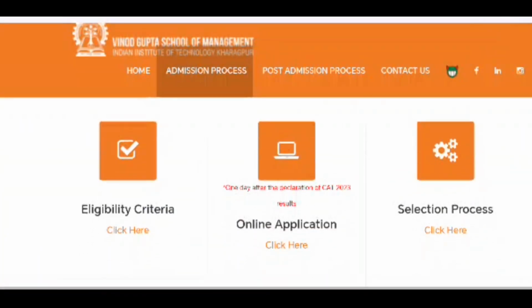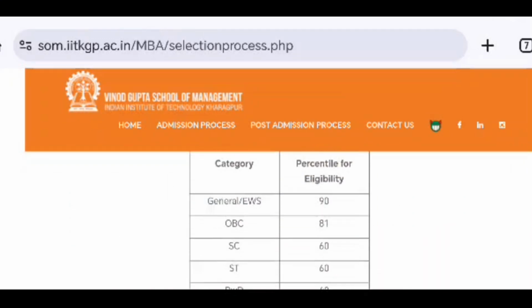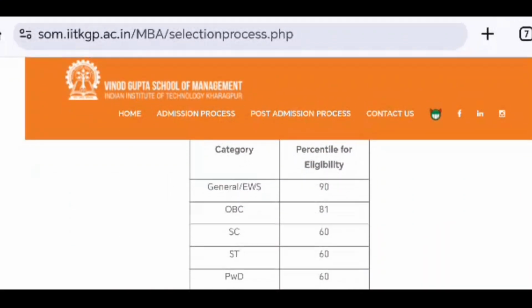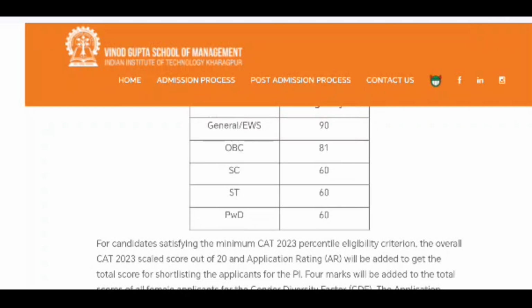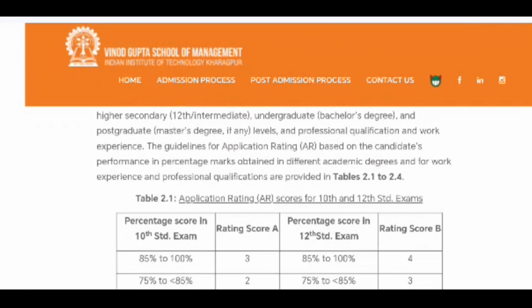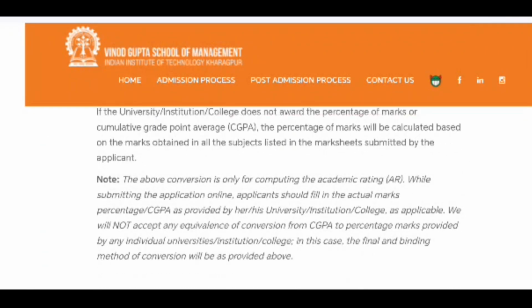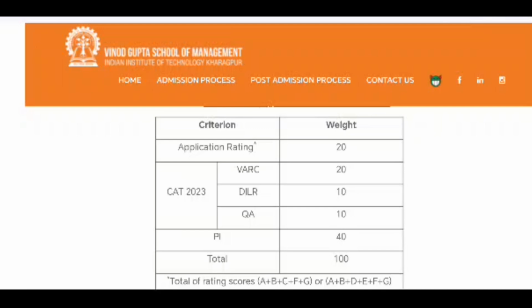If we consider the selection process for IIT Kharagpur, then IIT Kharagpur has set up the minimum CAT qualifying cutoff according to the category. So for general and EWS category, you should have 90 percentile or more in your CAT entrance examination. For OBC, you should have 81 percentile or more. For SC, ST and PWD, you should have 60 percentile or more in your CAT entrance examination.